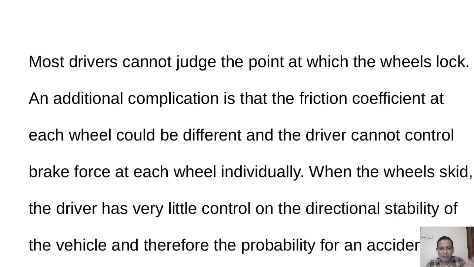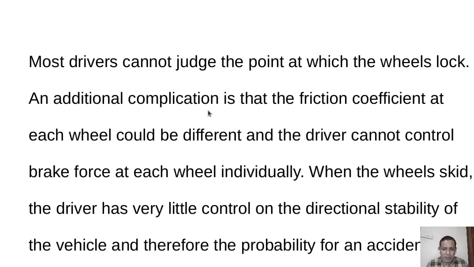That action will be done by the ABS. ABS is pressing and releasing the brake 10 times per second, so the tire will not come to a lock.